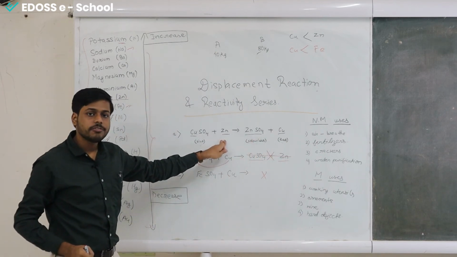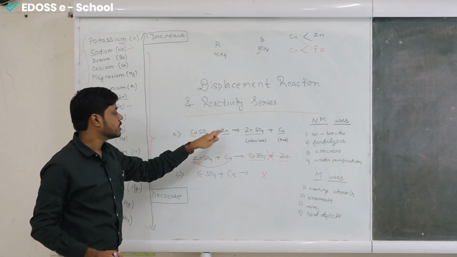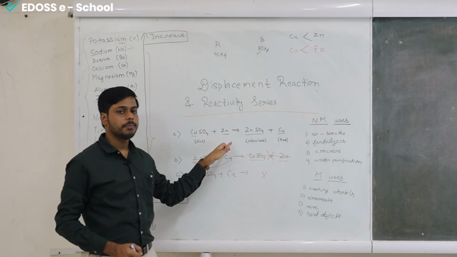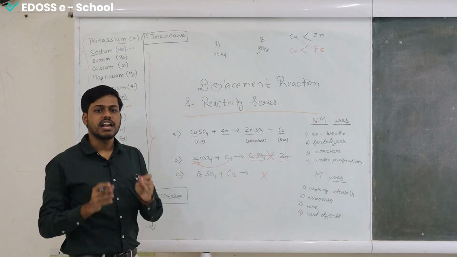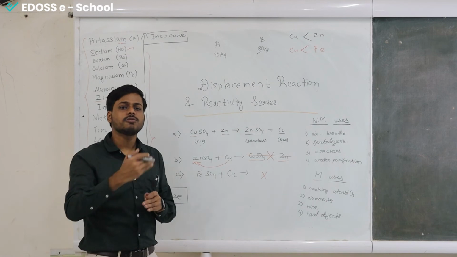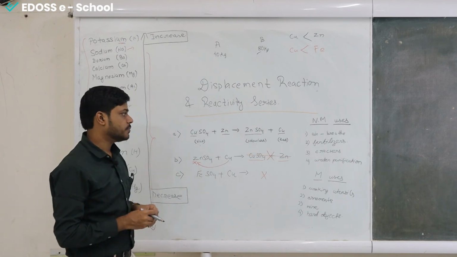Displacement reaction can be defined again as when one metal or one element substitutes another element from its compound forming a new compound, then it is known as the displacement reaction. As the name suggests, it will displace: it will remove that element from there and take its place itself. This is our displacement reaction.